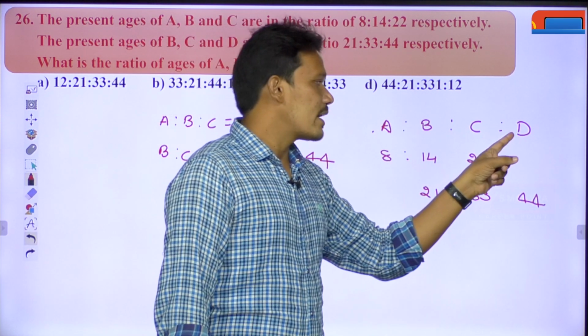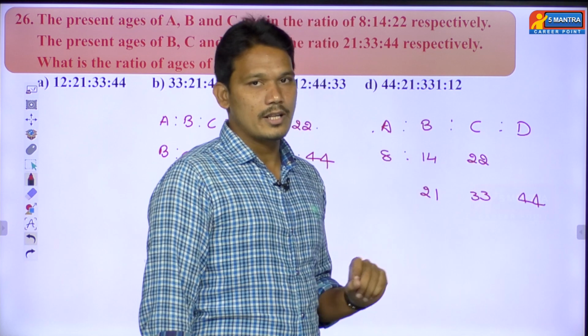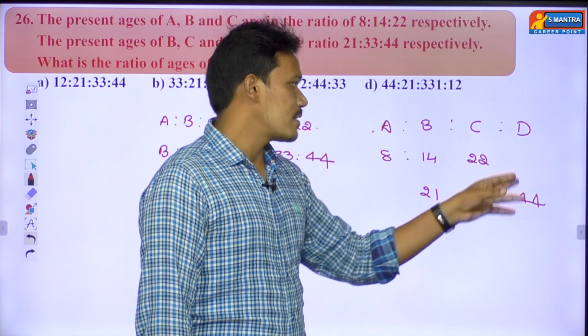In the same way we can get the ratio of D, that is 44.